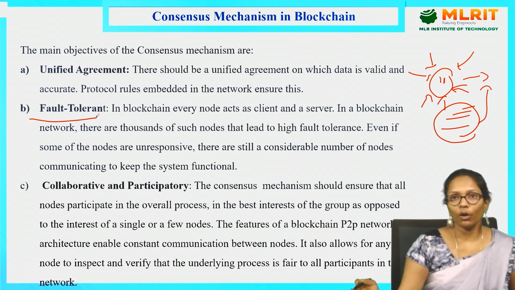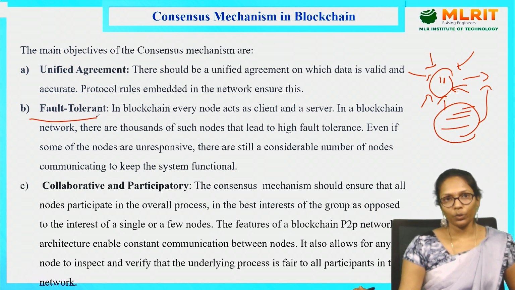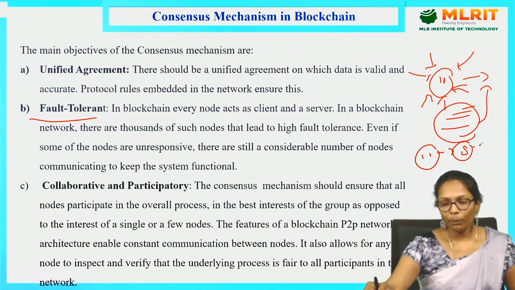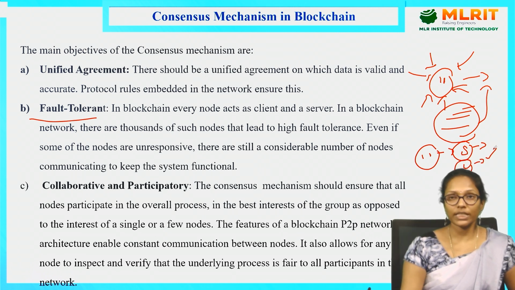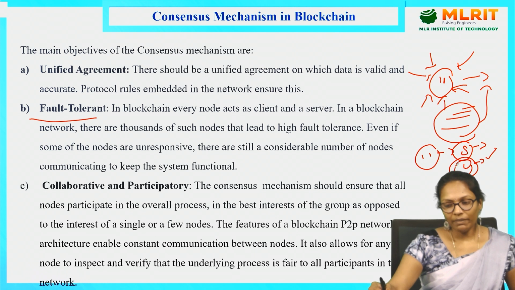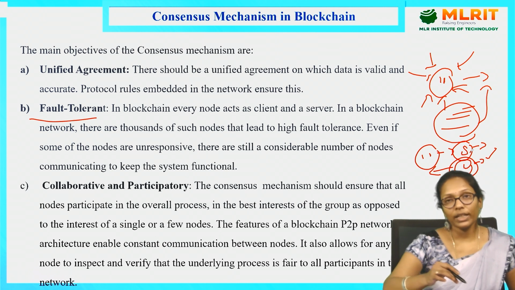And next is fault tolerant. We know blockchain is fault tolerant. Why are we saying fault tolerant? For example, I have 10 nodes in my blockchain. If 8 nodes are working properly and there is a problem with the 2 nodes, the blockchain will still work successfully. If some of the nodes are not responsive, I mean, they're not giving any response, the blockchain will work successfully as long as some of the nodes are working properly. That is nothing but fault tolerant.